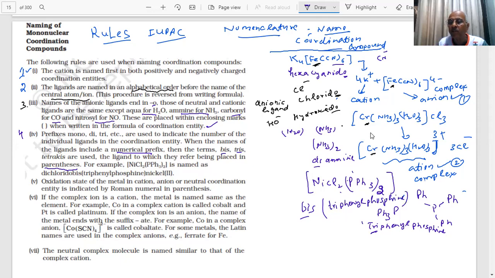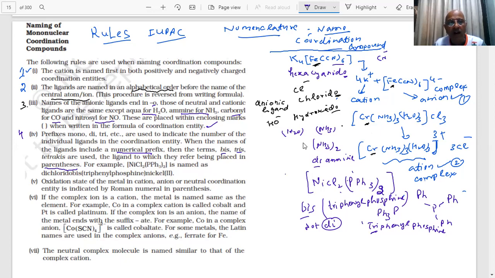You understood where I used this here? Why did I use this? Not di, not di. Why? Because this group, tri, has already got a numeral in it. Triphenyl. Point noted? Note down each and every point. Each and every word, each and every line is important when I write the name. We have to note down everything, students, important.